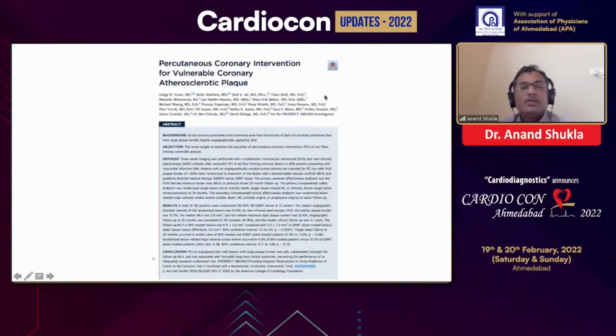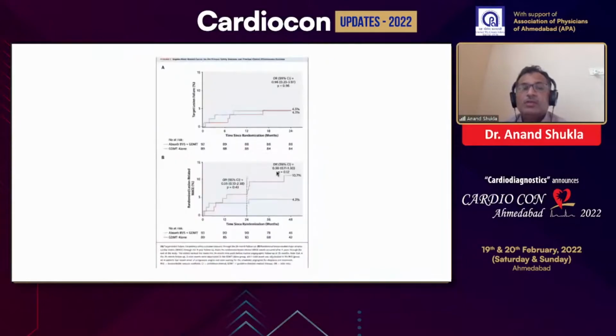Similarly, there is the PREVENT trial, percutaneous coronary intervention of vulnerable coronary atherosclerosis, by Gregg Stone and Ziad Ali, again in mild intermediate lesions. PCI of angiographically mild lesions with a large plaque burden was safe, substantially enlarged the follow-up minimal lumen area, and was associated with a favorable long-term clinical outcome, warranting an adequately powered study. So these two studies have shown that even though the FFR is negative, one can take the decision on the basis of the image morphology.